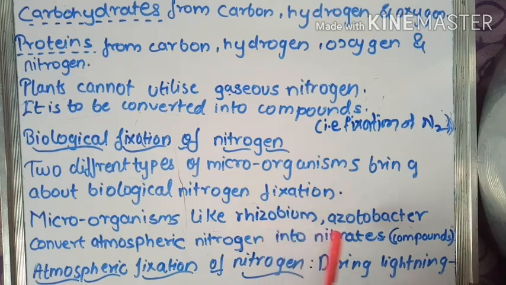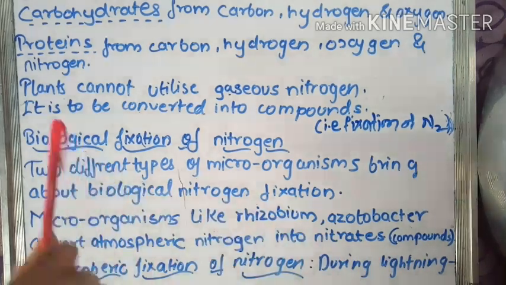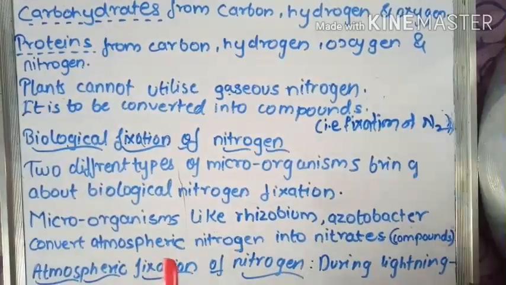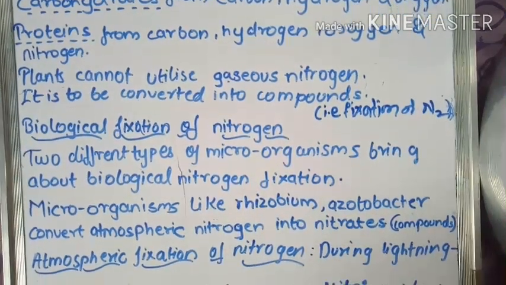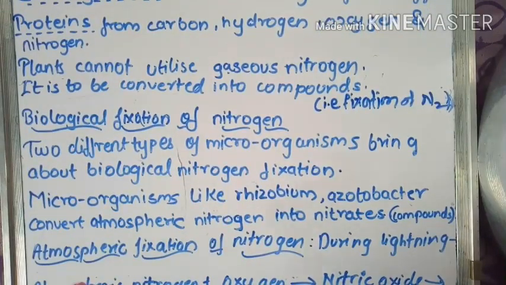Microorganisms like rhizobium and azotobacter convert atmospheric nitrogen into nitrates, which are compounds that can be used by the plants. This is the biological fixation. You have seen that microorganisms are converting the atmospheric nitrogen into nitrates, that is compounds. Now let's see